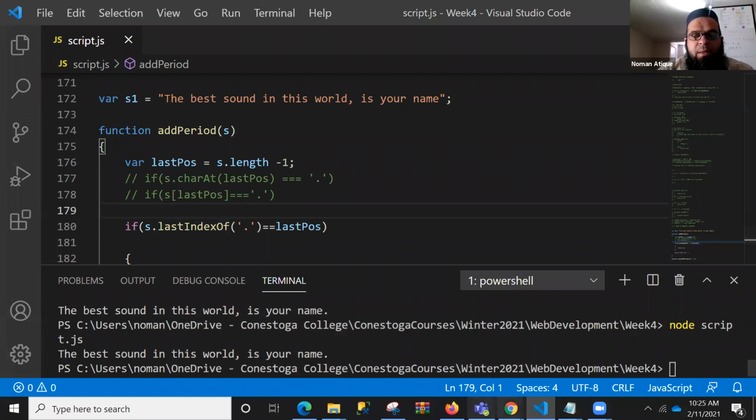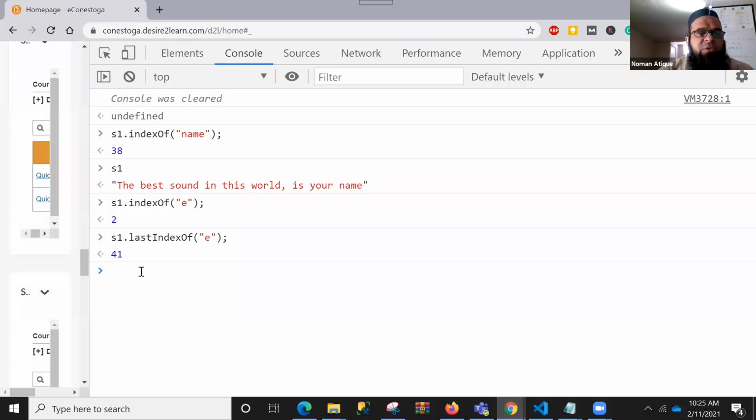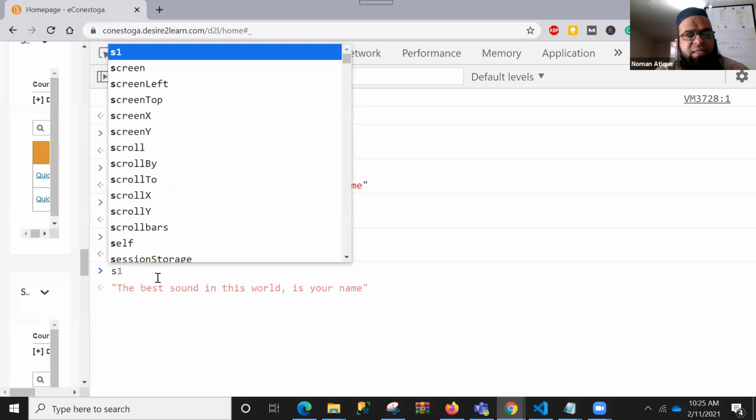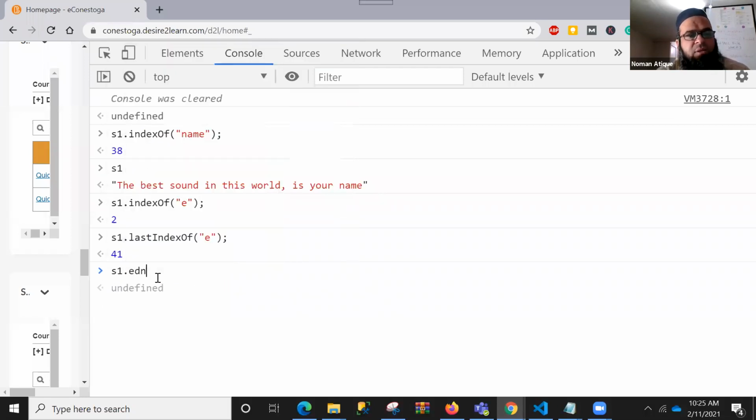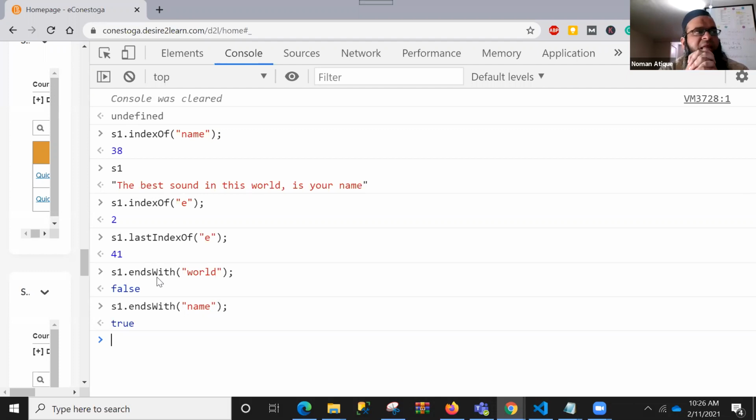I'll keep switching from this to that, so that we can do another thing. There are other functions also. Let's see who comes up with that. Ends with. Does it end with, for example, world? Does this S1 end with end? No, this is false. Does this end with name? Yes, this is true because it's ending with name.